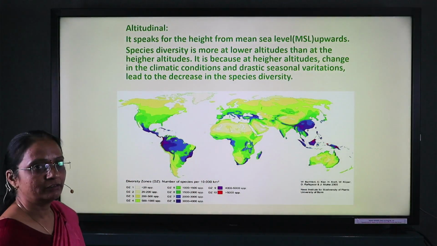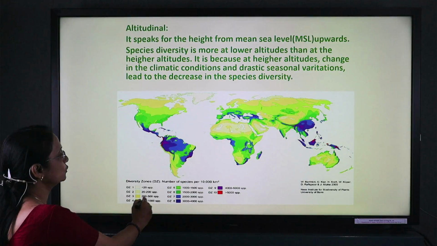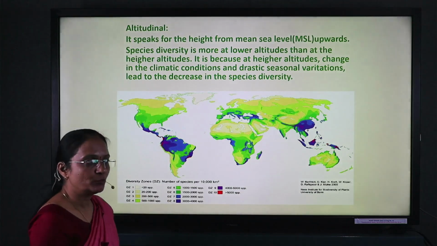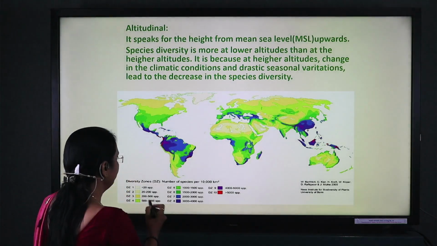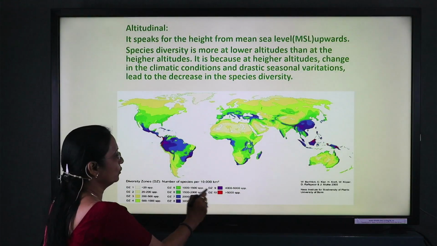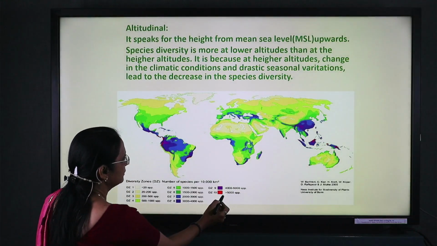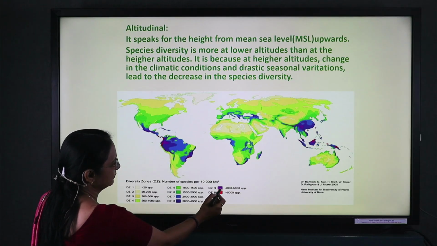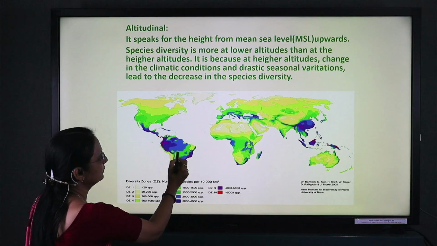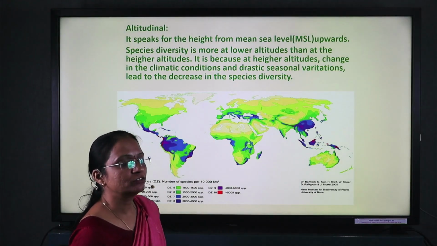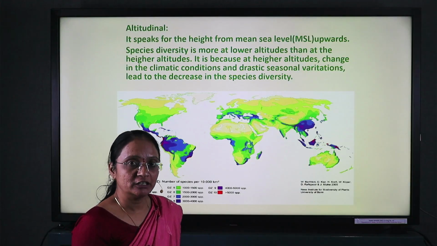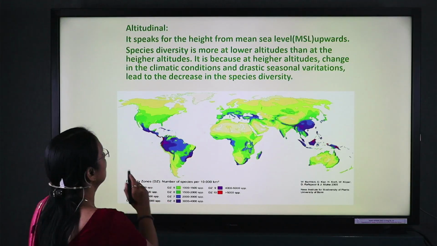In this diagram on the altitudinal level, it shows which region has the highest number of species and which region has the lowest number of species. The marked colors, violet and red, show the richest regions of biodiversity, where large varieties of species are observed.